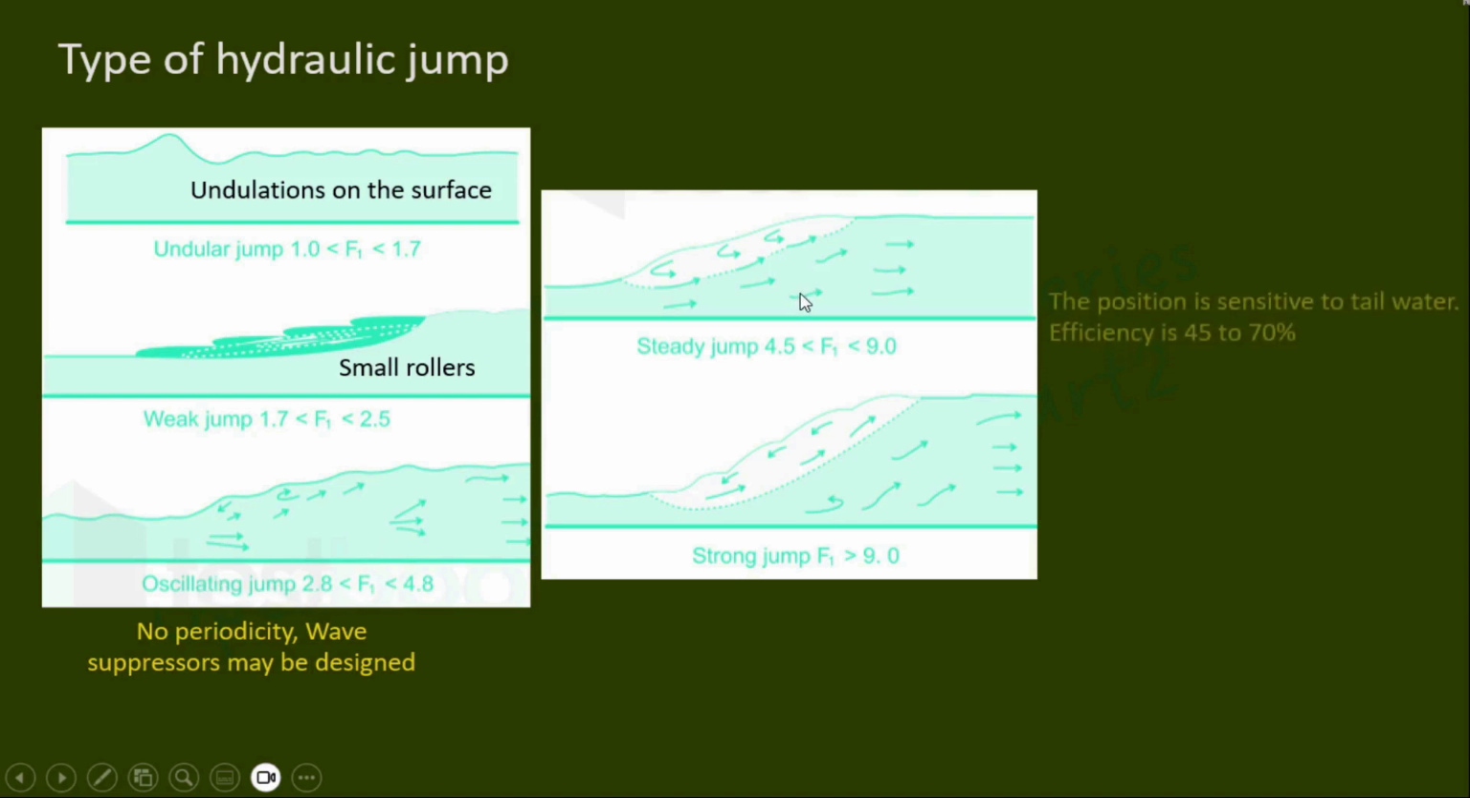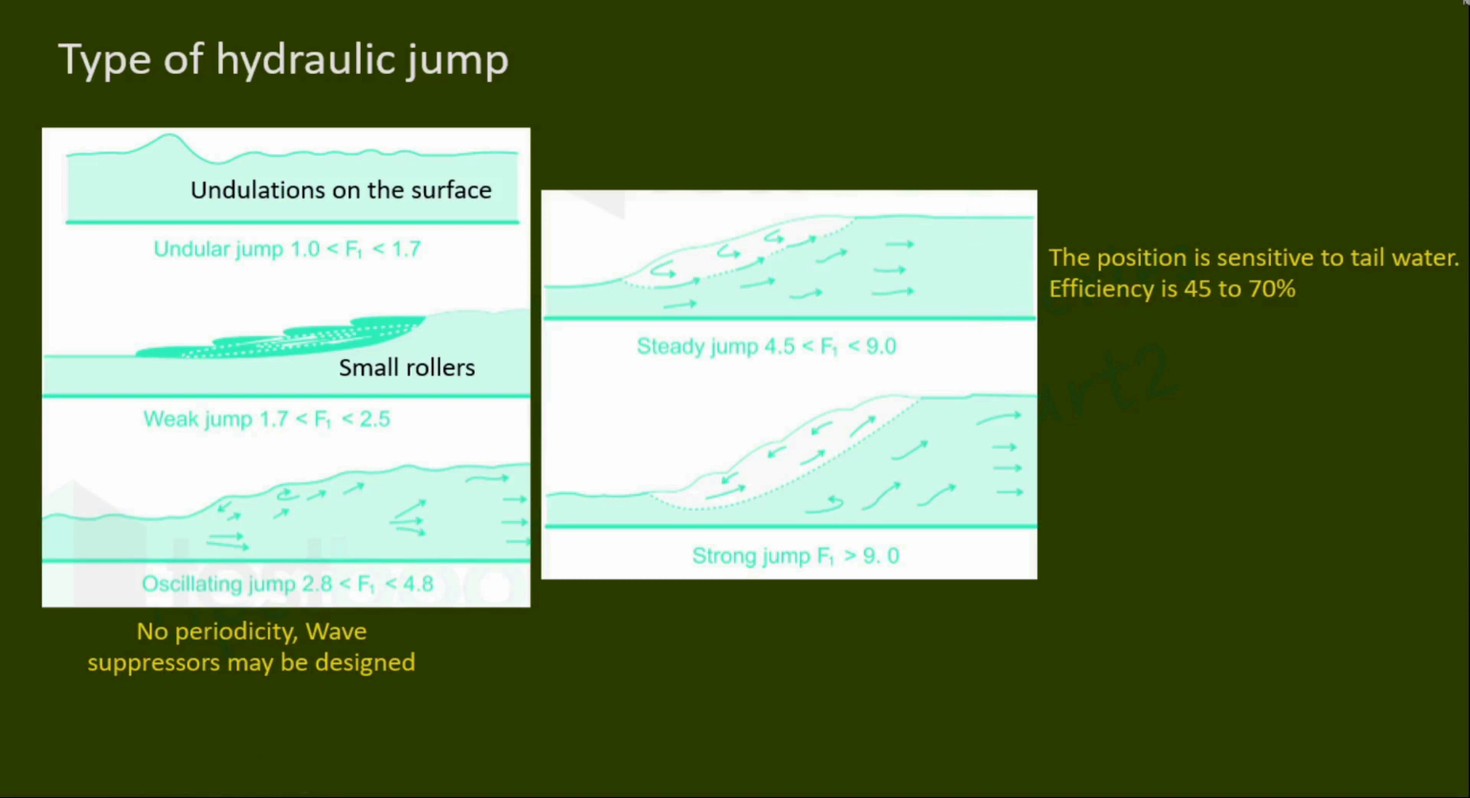Next, the steady jump is well stabilized. So energy dissipation here is between 45 to 70%. But the position of the steady jump is sensitive to tailwater. So when the tailwater, that is the downstream side water depth, is more than the sequent depth, it will push the jump towards the upstream side.